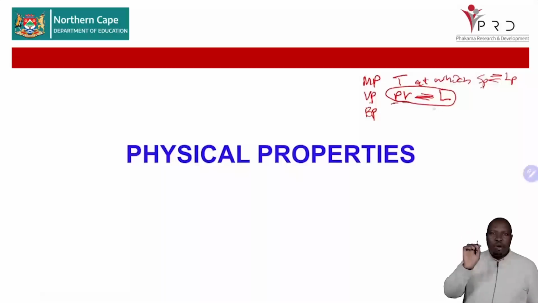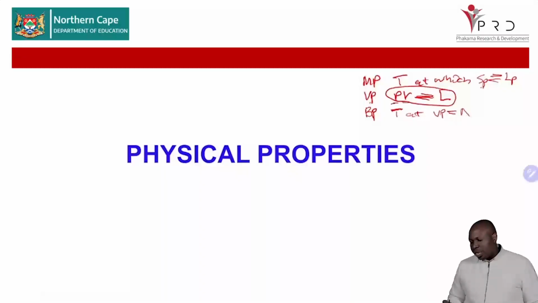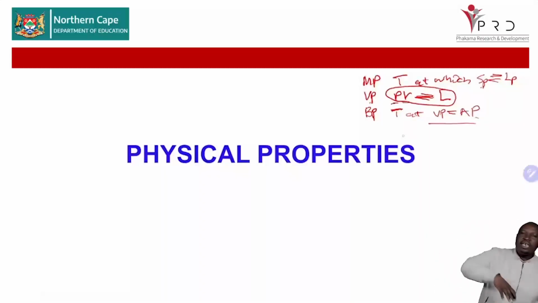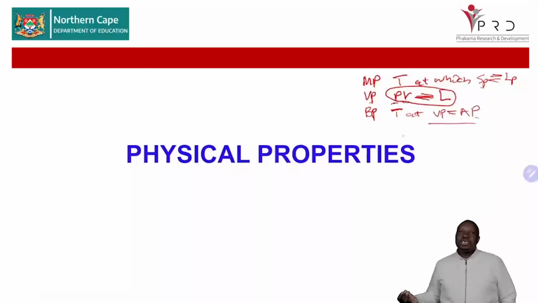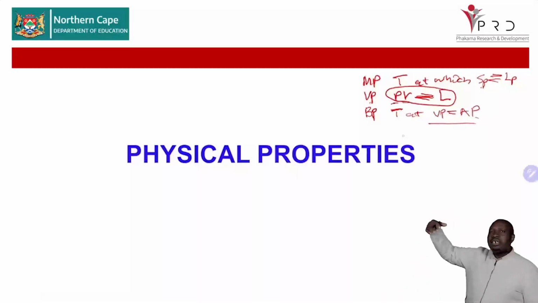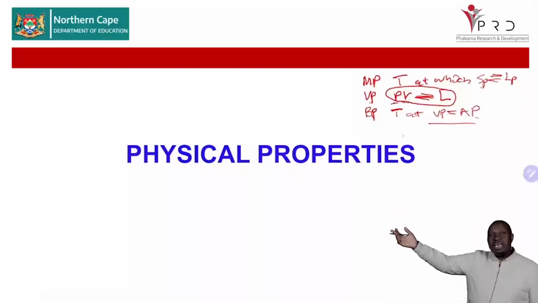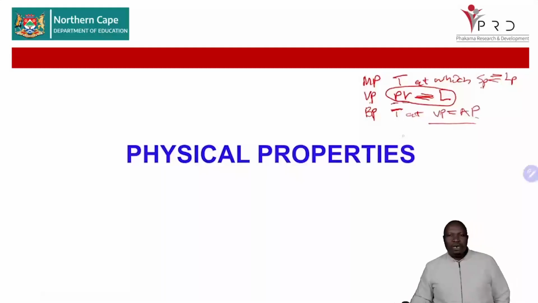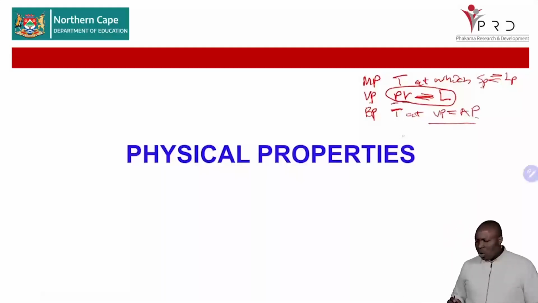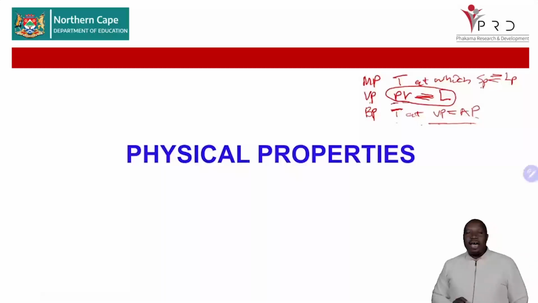Now we have what we refer to as boiling point. Boiling point as well is not a point. It's a temperature at which the vapor pressure is equal to the atmospheric pressure. Don't make the mistake of saying the atmospheric pressure is equal to the vapor pressure. No, it is the vapor pressure that increases until it is equal to the atmospheric pressure. Remember, atmospheric pressure at sea level is 101.3 kilopascal, what you call 1 atm. So it is the temperature at which vapor pressure is equal to atmospheric pressure.